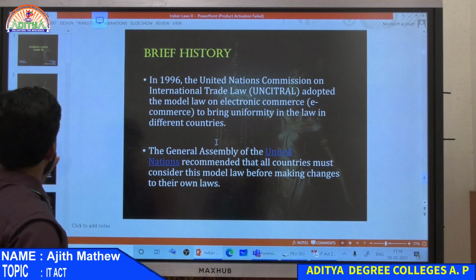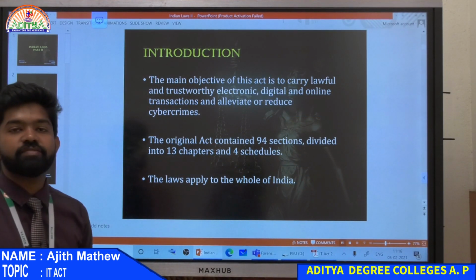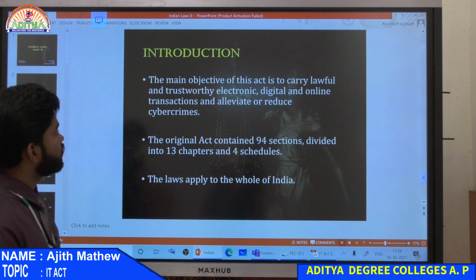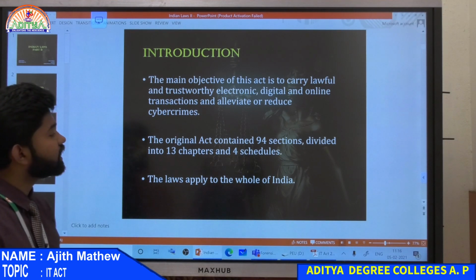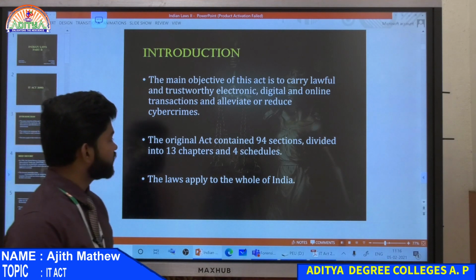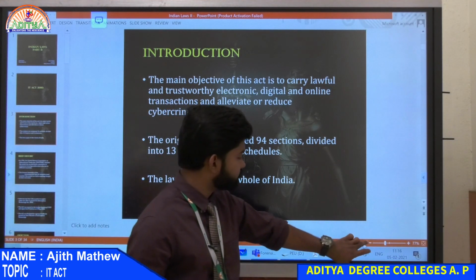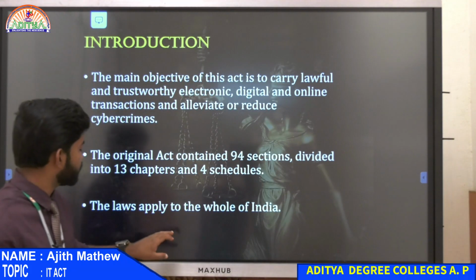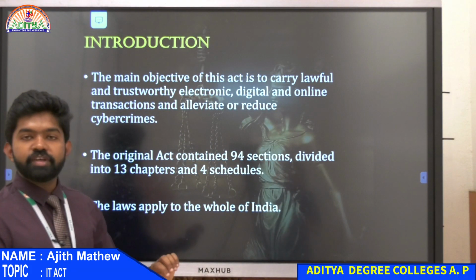The IT Act. So we had started the IT Act, the Information Technology Act. It contains 94 sections divided into 13 chapters and 4 schedules, and it applies to the whole of India.